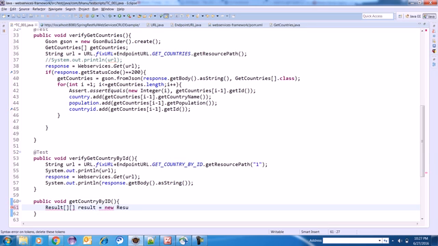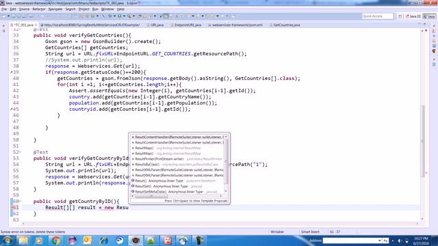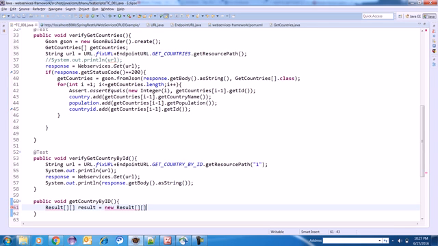I'm creating a two-dimensional array, right?